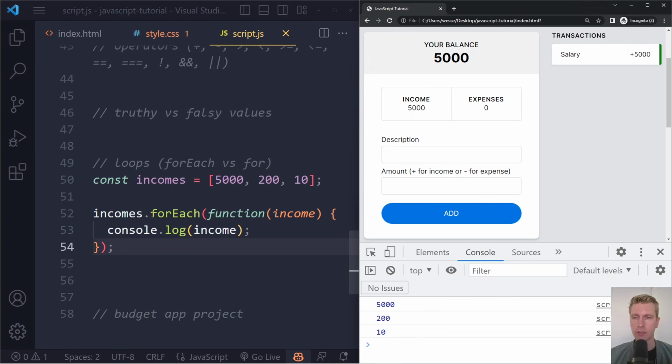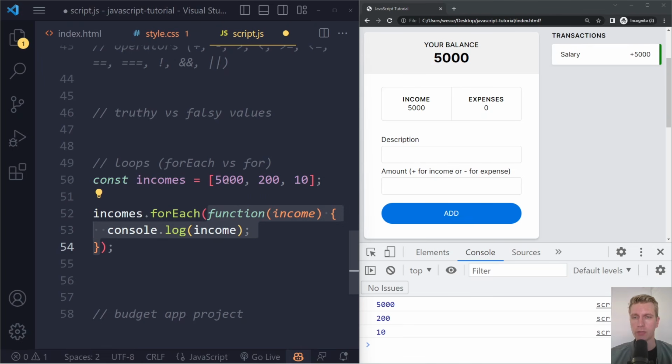So we're going to take the array. For each element in the array, we're going to run this function. It's going to go over each one. It's going to start here and assign 5,000 to whatever name we wrote here. We wrote income, but it could be anything, right? Could be blah blah, and then we would have to use the word blah blah here. If I save here and refresh, we get the same result. But typically you want to give the things a descriptive name.